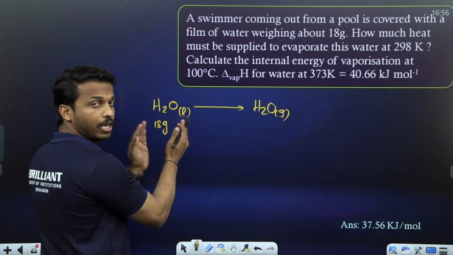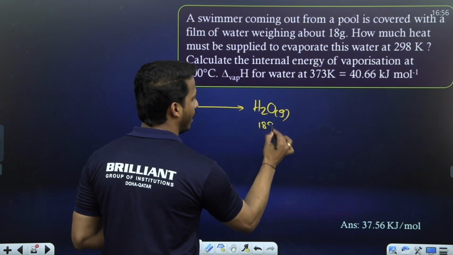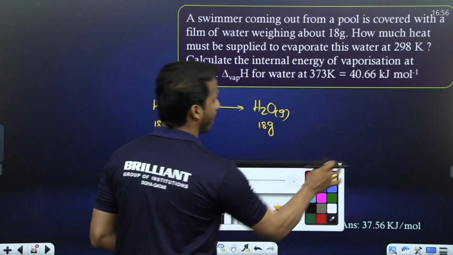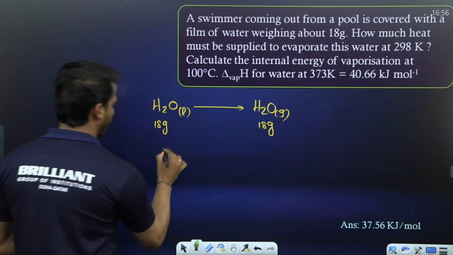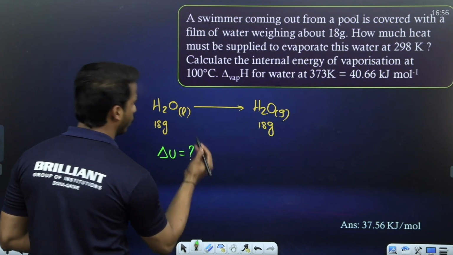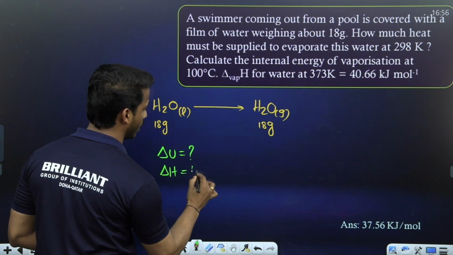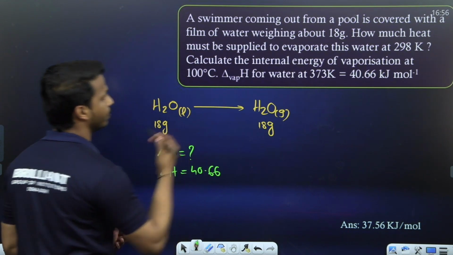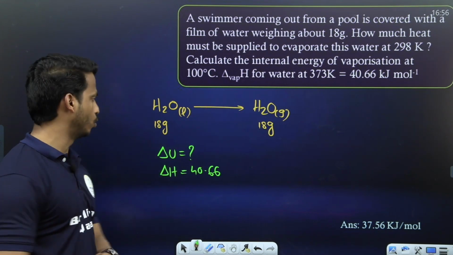The same liquid is going to this side. So 18 gram of liquid is converted to 18 gram of H2O gas. Question: calculate the internal energy. We need to calculate delta U. Delta H is already given: 40.66 kilojoule. Be very careful with the unit, kilojoule.